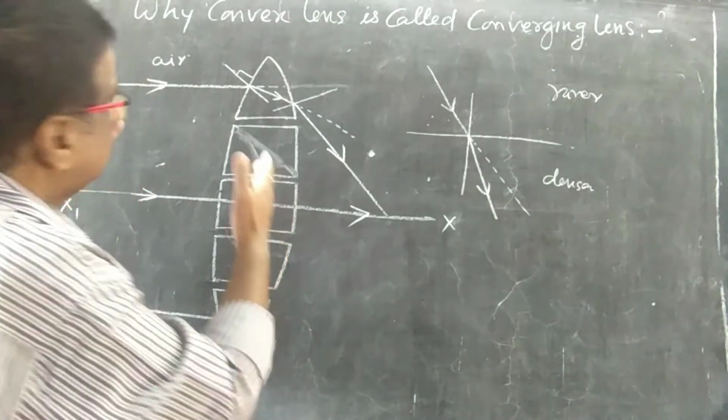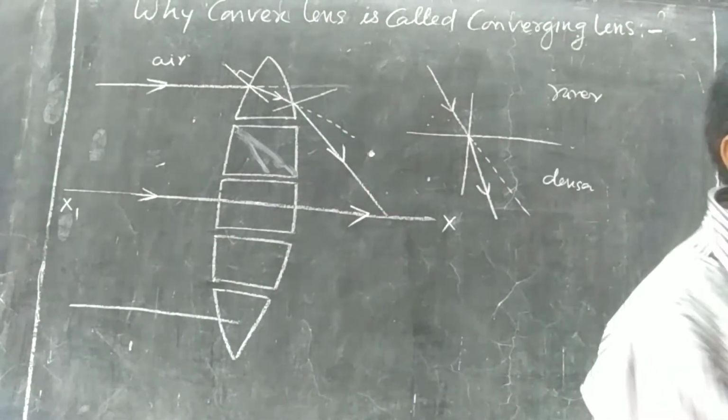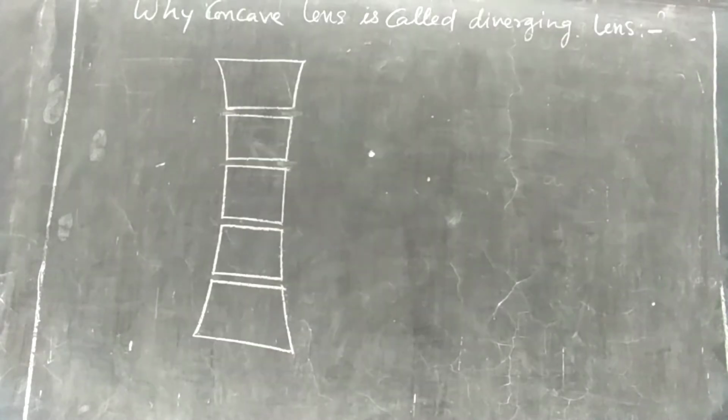This is the region of convergence of the convex lens. Now come to the next, the concave lens.